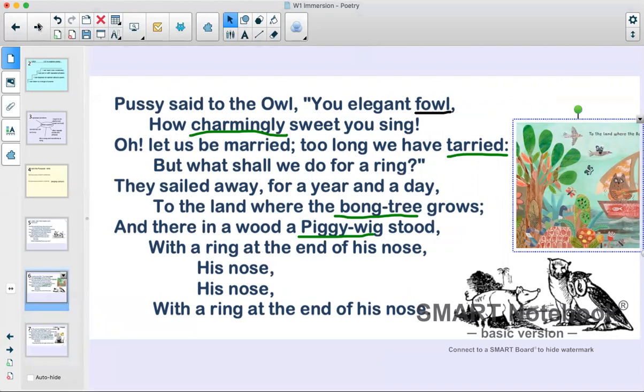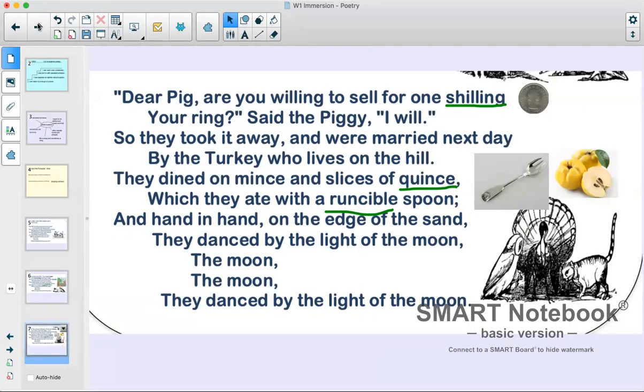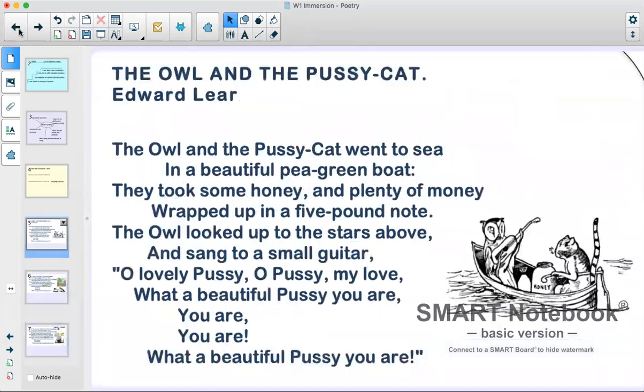So there's a few words in that poem that were either quite old or quite unusual to us. So hopefully now that we've had a little chat about them, it makes it a little bit clearer what those words are. And we're going to do a little bit more work on the words as well in just a moment. But before we do, I was wondering if you noticed any repetition in the poem. So remember, repetition is where something is repeated.